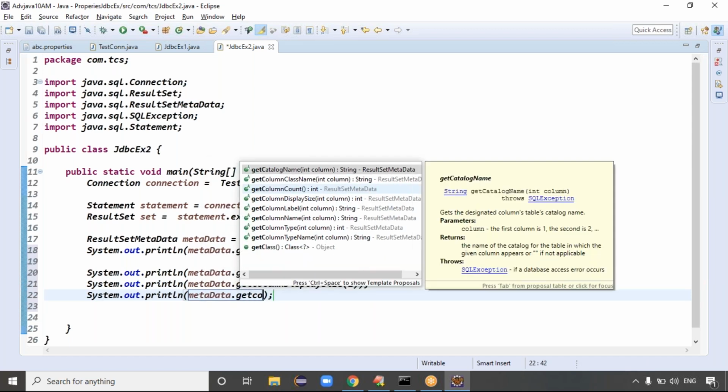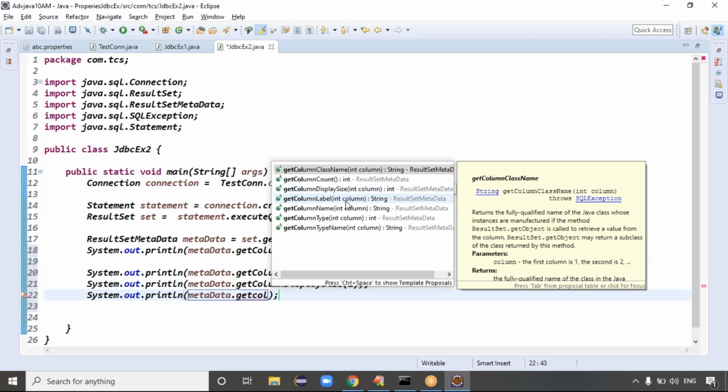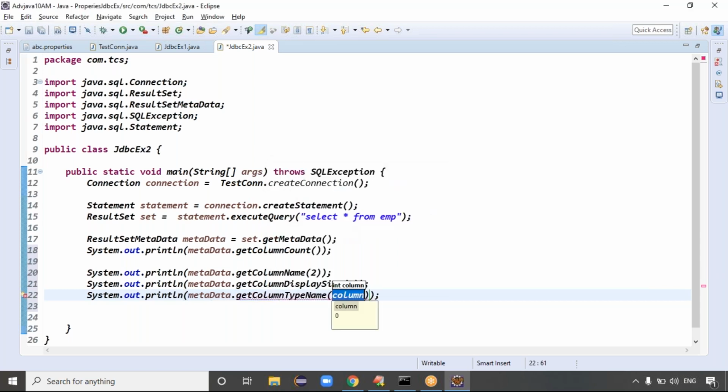metadata.getColumnTypeName is there. Guys, type name in the sense what? Data type, right? Exactly. How many columns are there in the database table? Next is the column name. What is the size of that column? What is the type of that column?